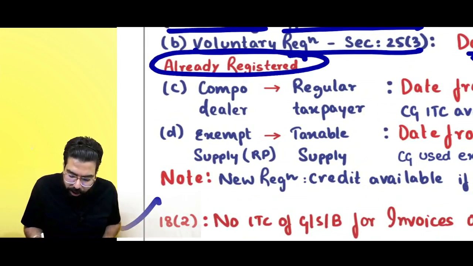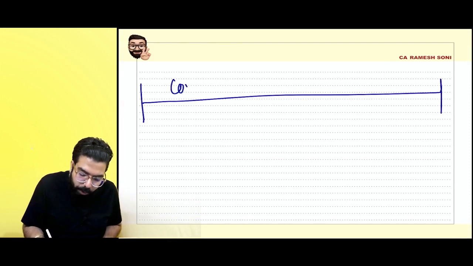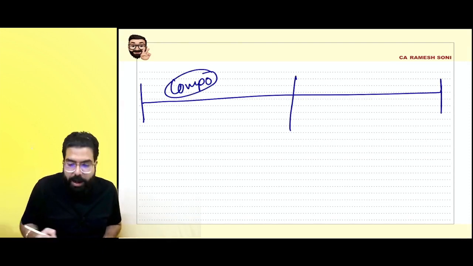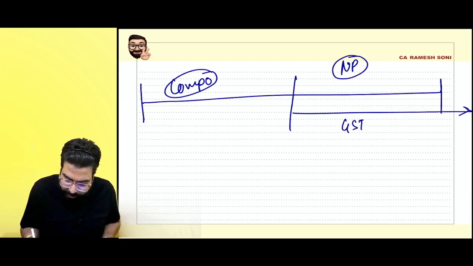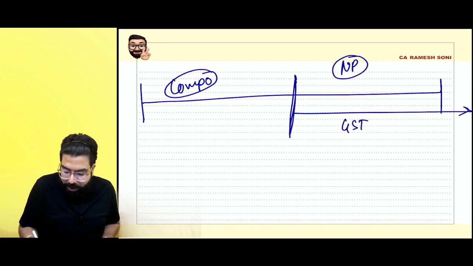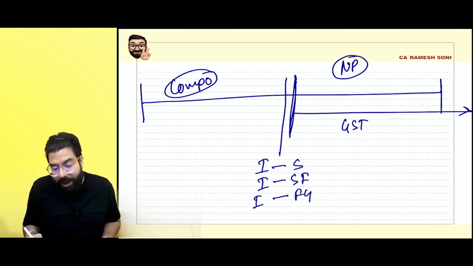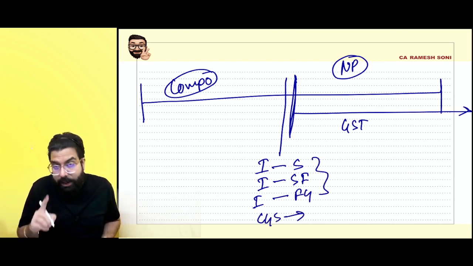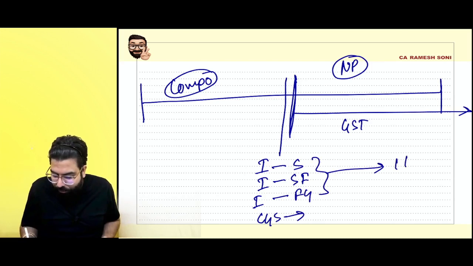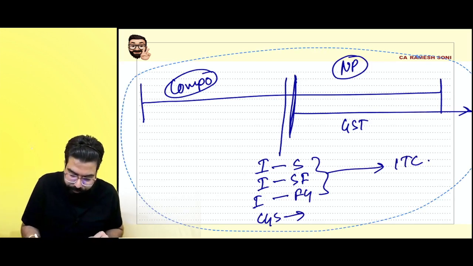Next, if you are already a registered person, for example, you were a composition dealer, and now I become a normal person, I will start charging GST from here. So, one day before, whatever input is there in your stock, semi-finished goods and finished goods, plus capital goods also, you can go ahead and take the credit. Listen always, here you can take the full ITC. Capital goods related, always remember one thing.